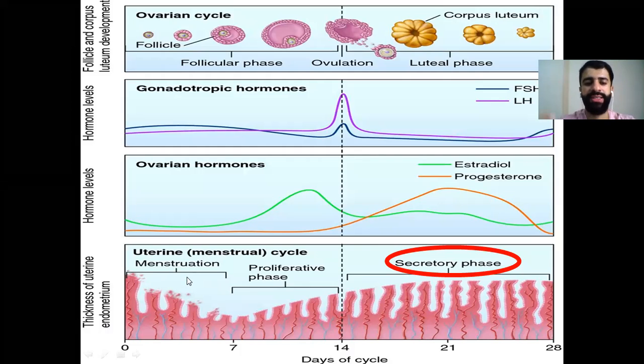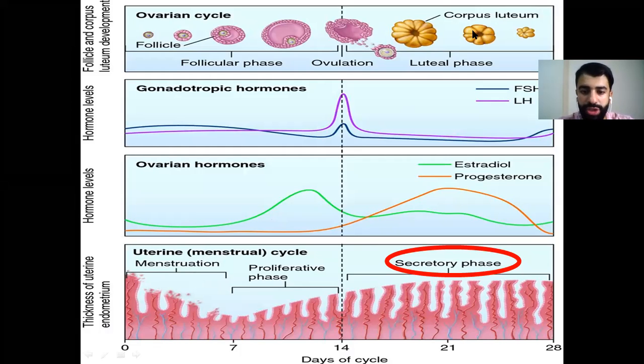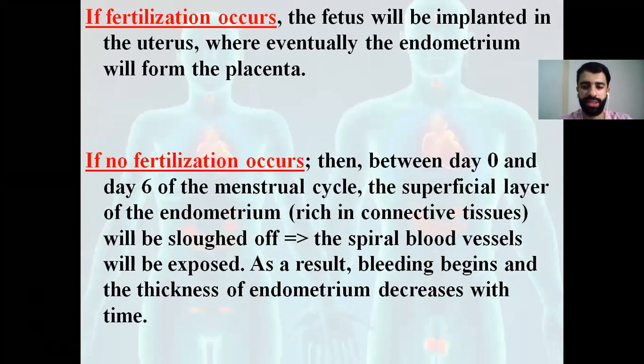It's known in Arabic as الدورة الشهرية for the female. And then the cycle will continue and will go again and again. Okay? So this is known as the menstrual cycle. The endometrium will be sloughed off. The spiral blood vessels will be exposed. So we have the bleeding here. So bleeding occurs and it's known as menstruation or the menstrual cycle.